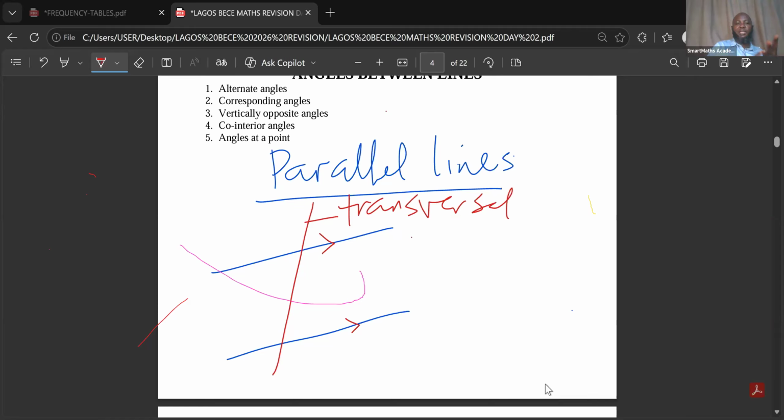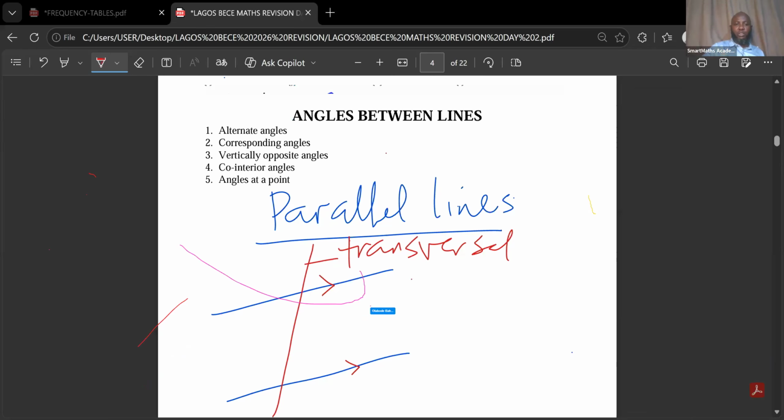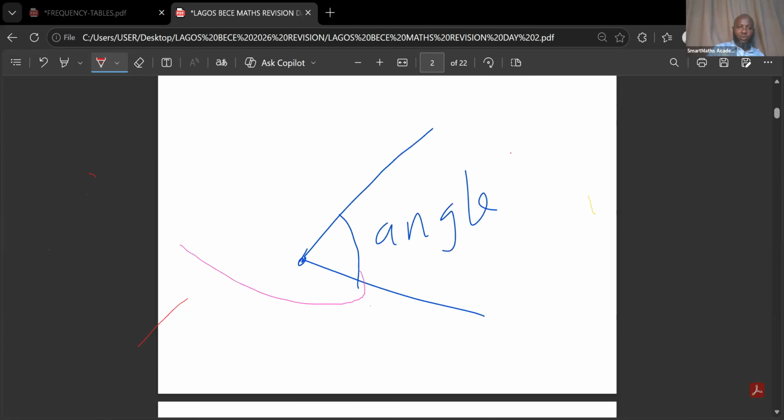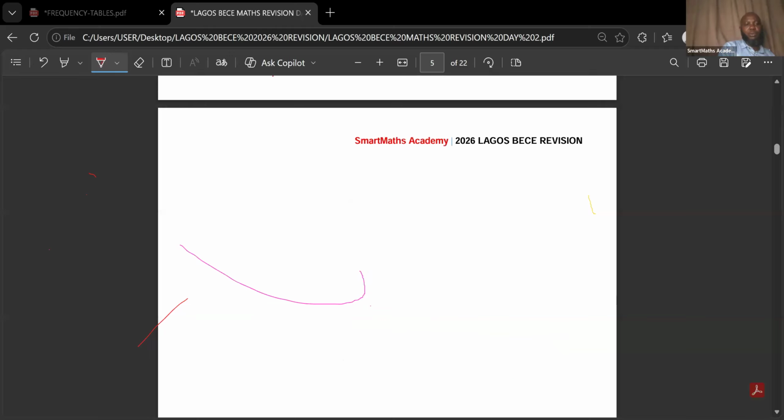We are now going to start looking at it one by one. Don't forget what I told you at the beginning, that an angle is formed by two lines converging at a particular point. This is where we are going to make use of it most. Now we're going to start with the first one, alternate angles.